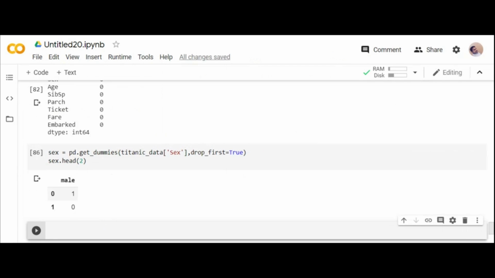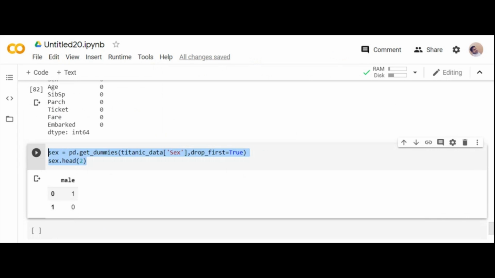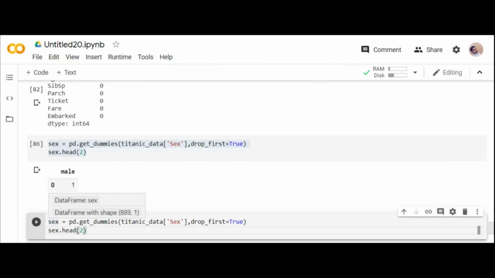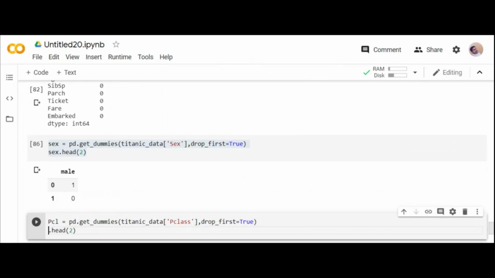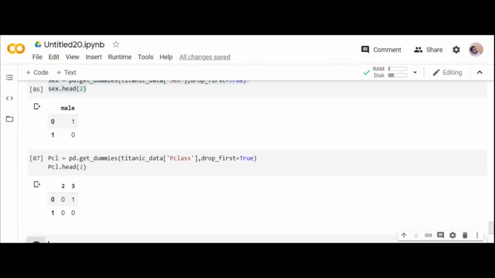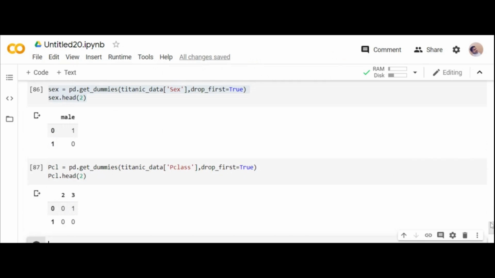So what I'll do, I'll make sure you give sex as small letter because sex is already present as a column name. Now I do for P class. P class is passenger class. If you are unable to follow, you try to listen at least because we'll be sending you the material. We are at the end of the session. I want to make sure you can convert your strings also into numerics. Sex is converted, male and female, into zeros and ones. Passenger class 1, 2, 3 has been converted into zeros and ones. And what is the other column?